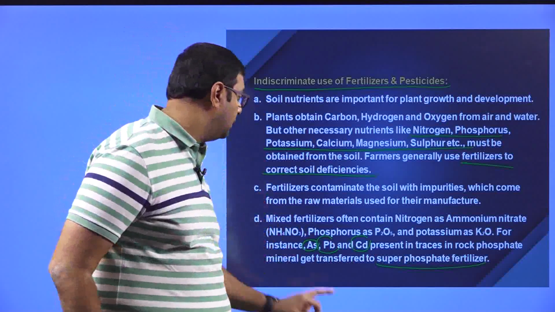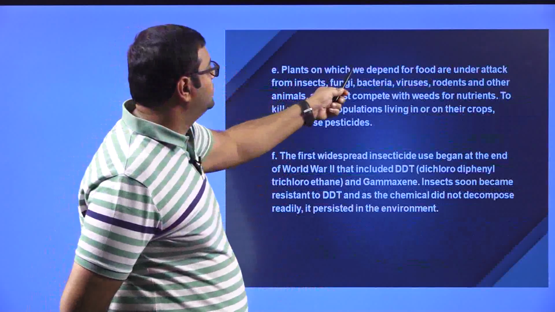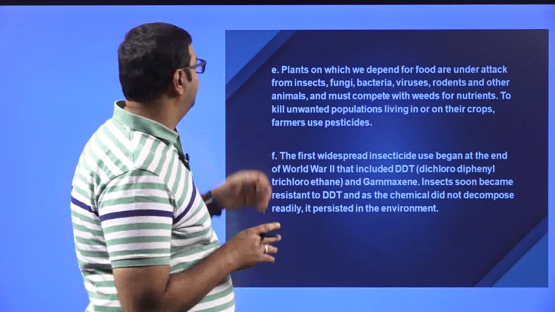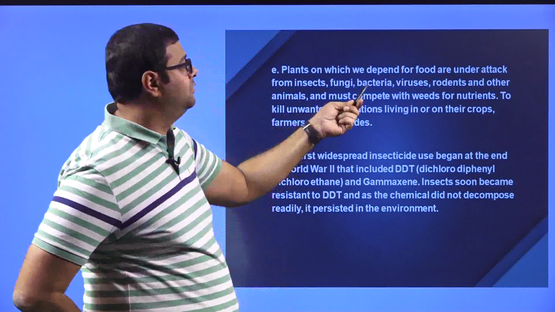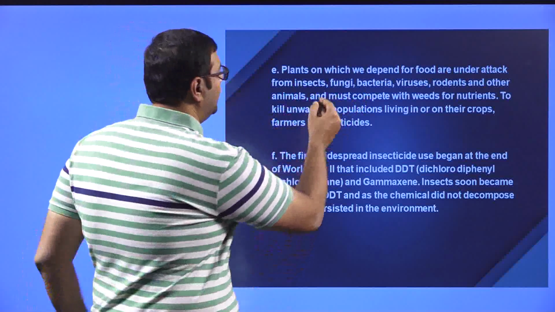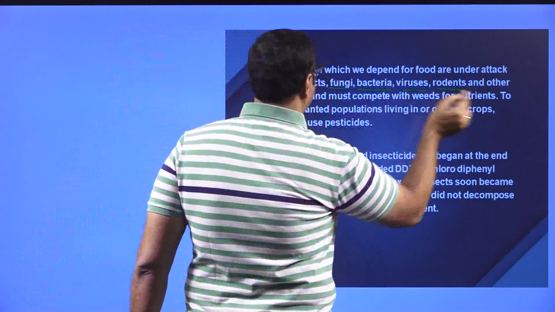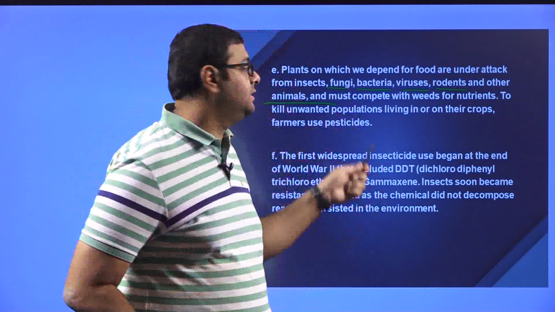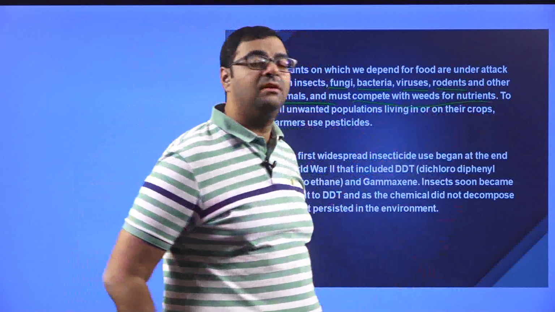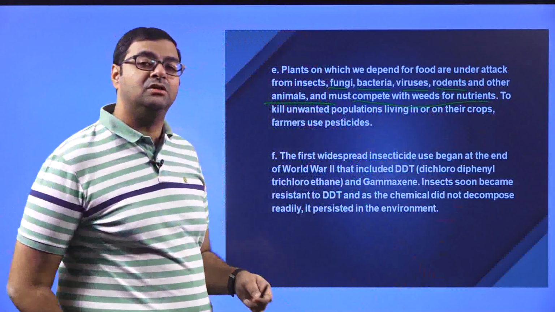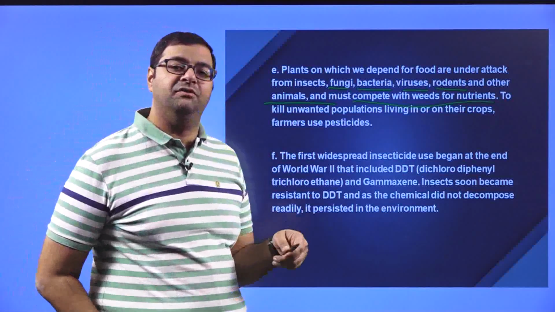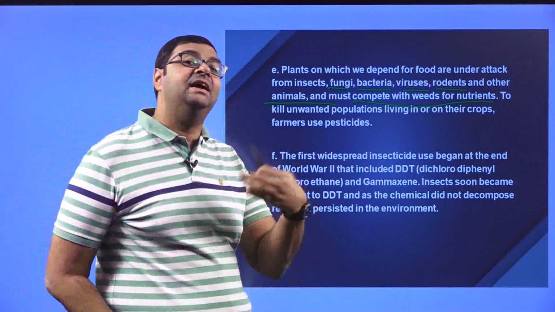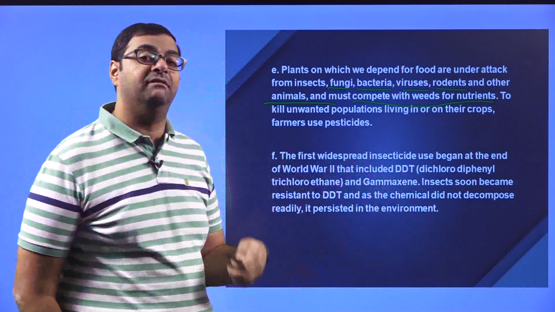Then moving on, plants on which we depend for food are under attack from insects, fungi, bacteria, virus, rodents and other animals. And the plants which we are growing also compete with weeds for nutrients. Weeds are present on the farm which we are cultivating, and these weeds suck up the nutrients which we are putting, in turn reducing the growth of the plant we are interested in.